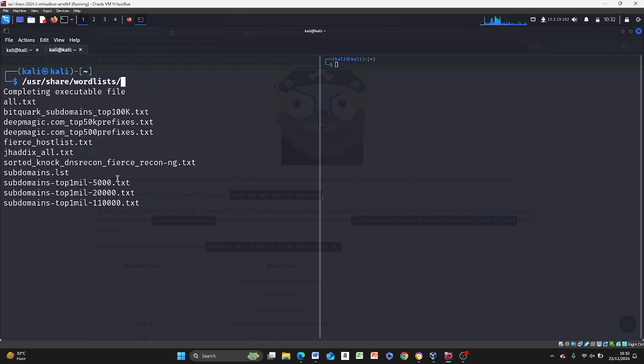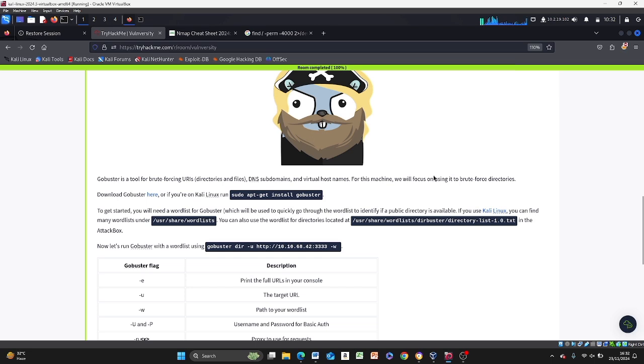Let's go with what they've sent to us. They said if you use Kali, you can find many word lists under this. You can also use the word list for directories located under the same thing: /usr/share/wordlists/dirbuster/directory-list-2.3 in the above attack. So in other words, this is what you're going to use now.